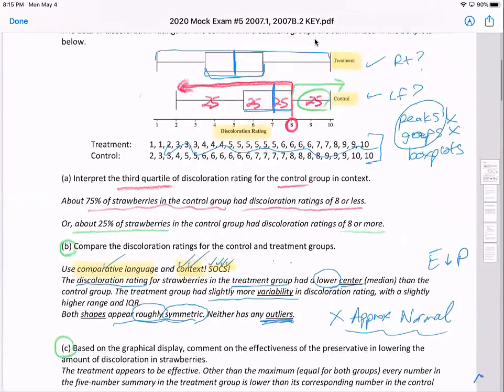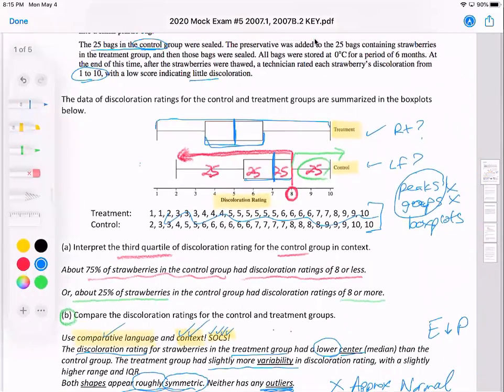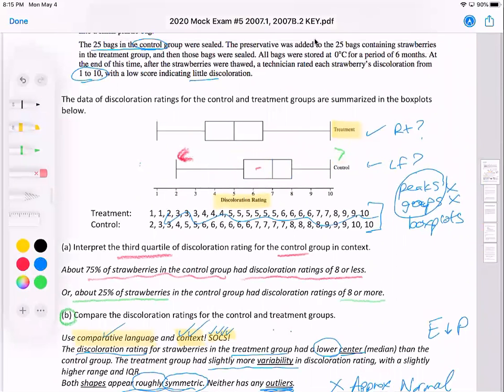So what I'm pointing out there, if you can tell with all this writing here, maybe I'll get rid of some of these. There we go. So what I'm saying is, hey, the treatment, lower numbers are better. This 3rd quartile is lower than the median for this control.